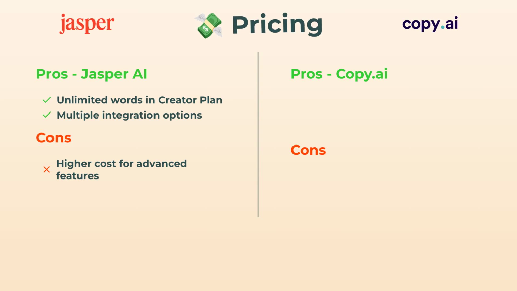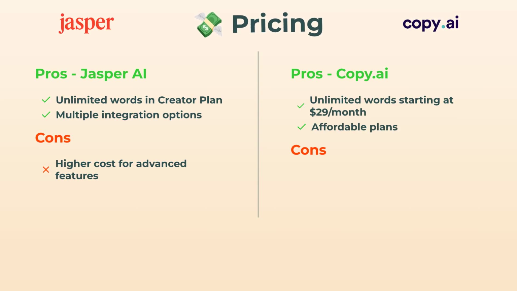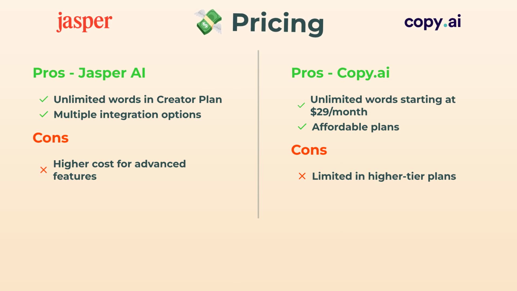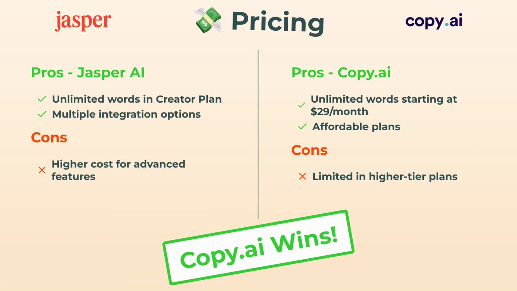Now, Copy AI. Oh, and here's something cool. It starts at just $29 a month for unlimited words. That's super affordable. Higher tiers get a little restrictive, sure, but overall, if you want to save some cash, Copy AI comes out on top for pricing.